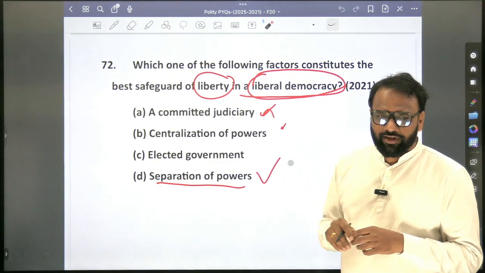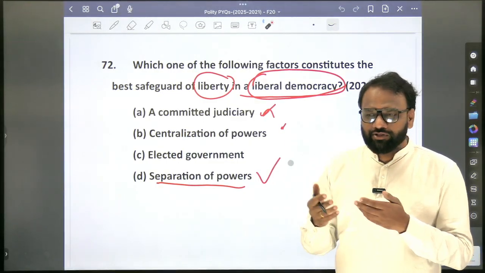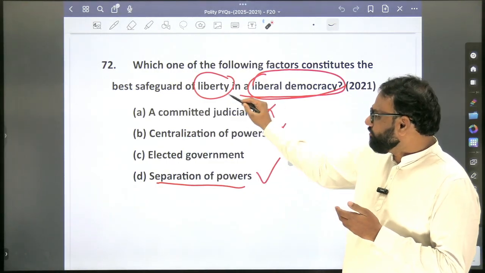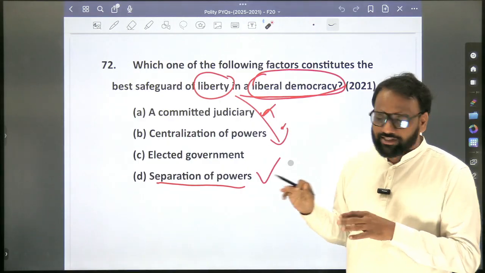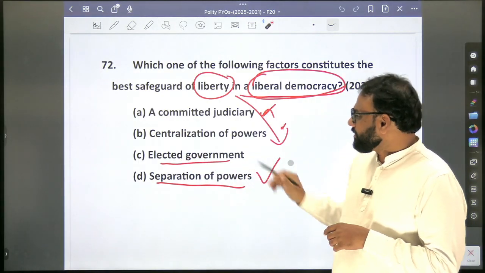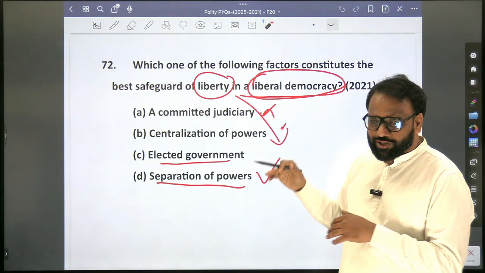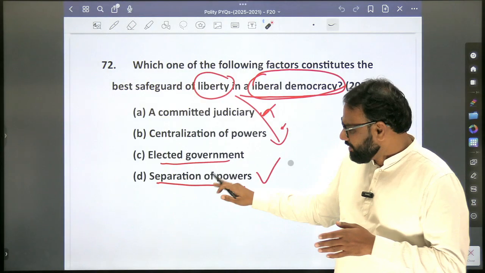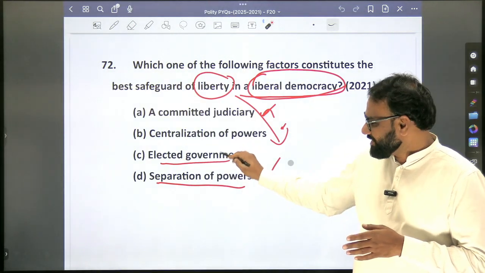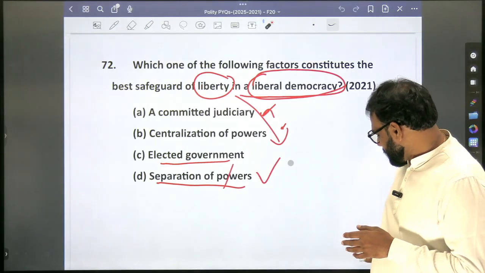Centralization of powers. Okay. So when centralization of powers takes place, whose liberty will go? For example, the state will go. Elected government. Okay. Obviously, what safeguards liberty, it appears true. But also if you look at the answer key, it is 4. So it is answer 4. Between 3 and 4, the closest option is 4, separation of powers.